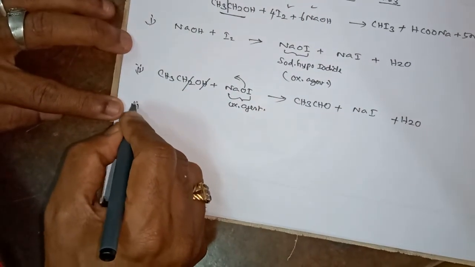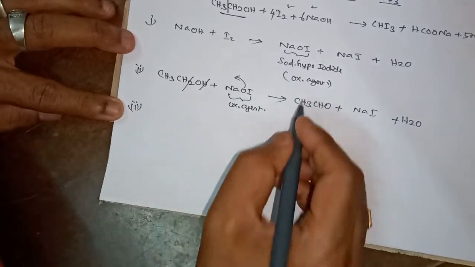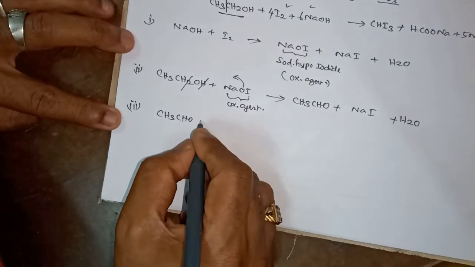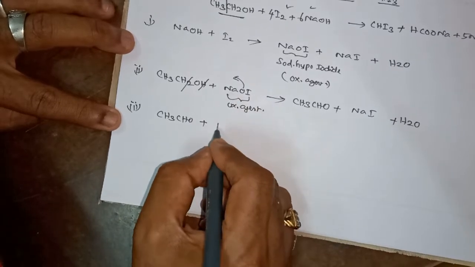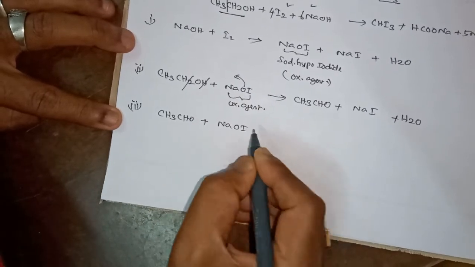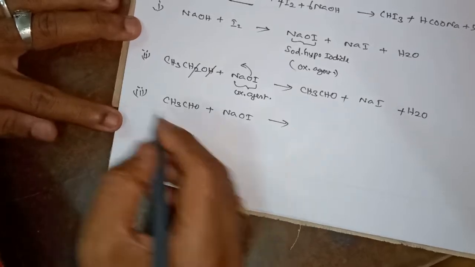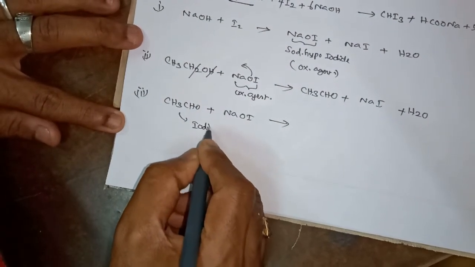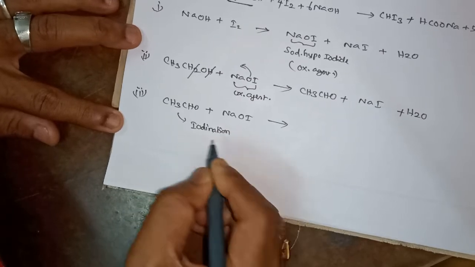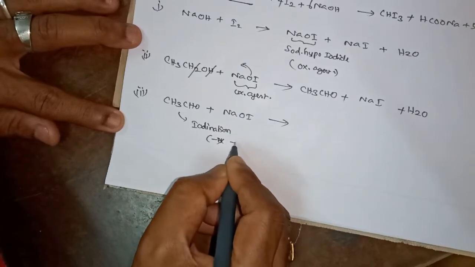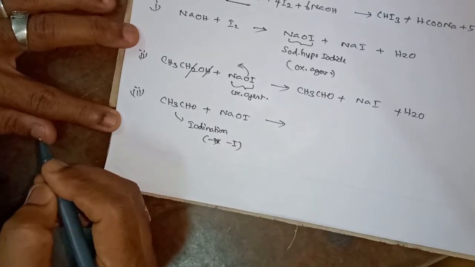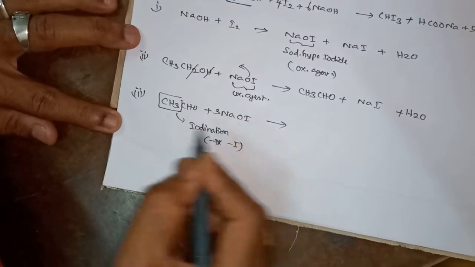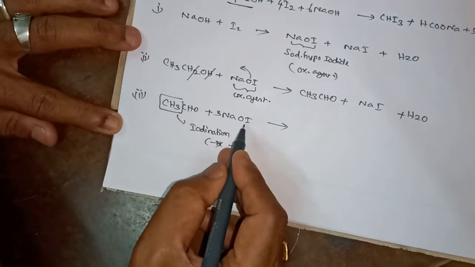In the third step, what happens? The formed CH3CHO combines with sodium hypoiodide again. Here it involves iodination. What is called iodination? Replacement of hydrogen by iodine. That is called iodination. In this group, how many hydrogens are there? 3 hydrogens are there. These 3 hydrogens are replaced by 3 iodine.